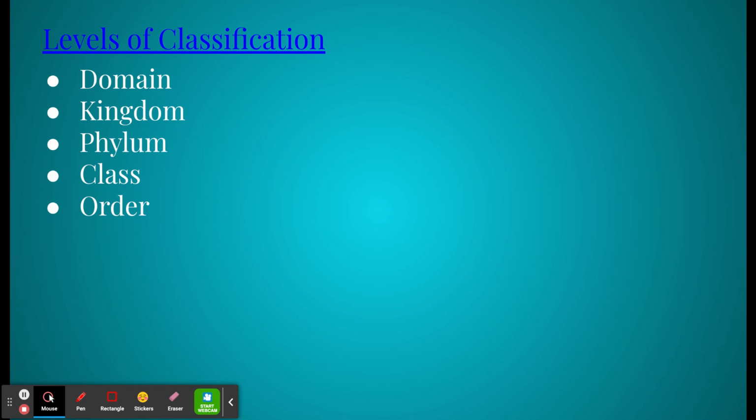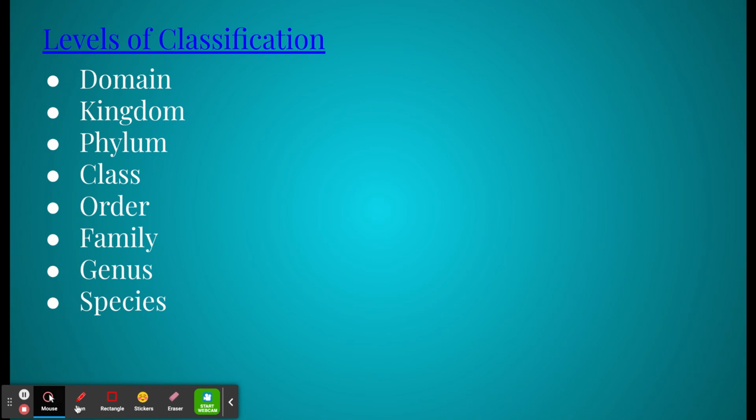And then classes can be specified more into orders of organisms. And then the order can be specified further into families. And the families can be specified further into genera. And then finally, that genus is specified into species.